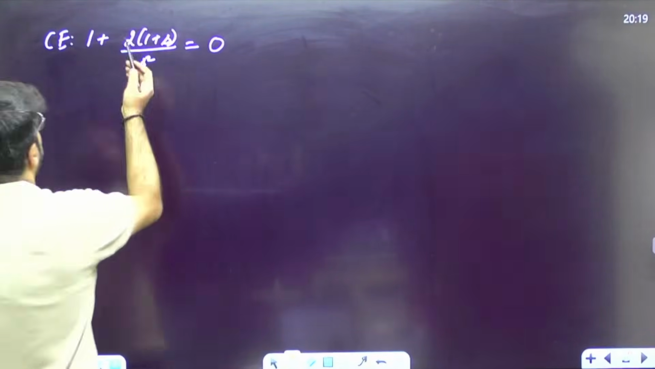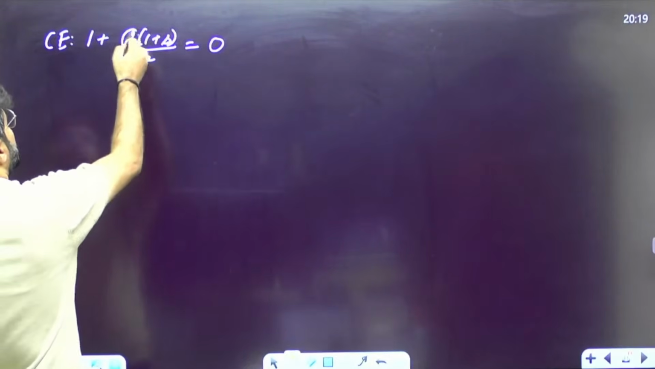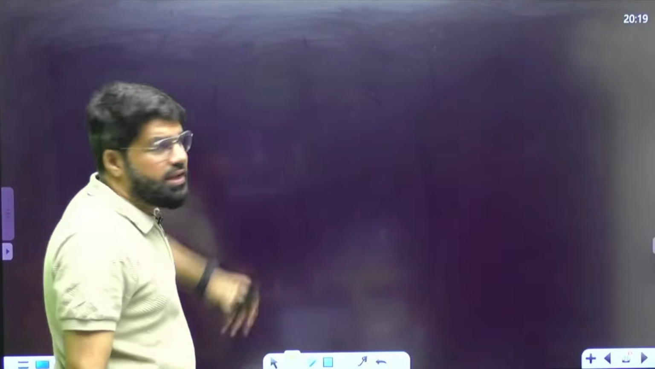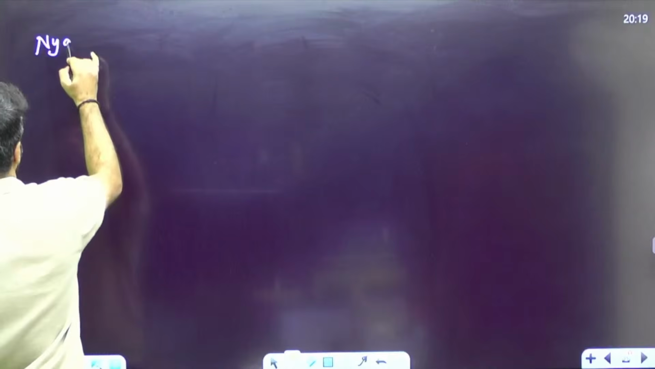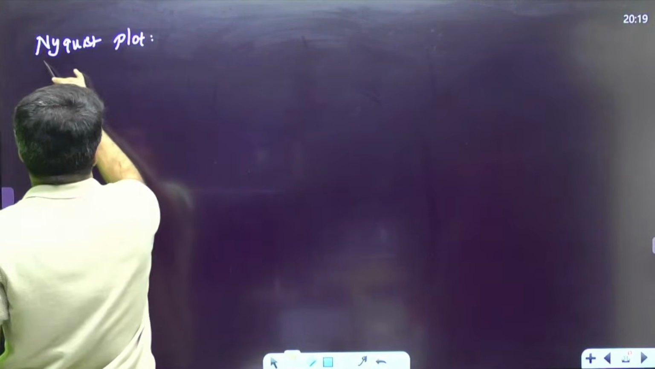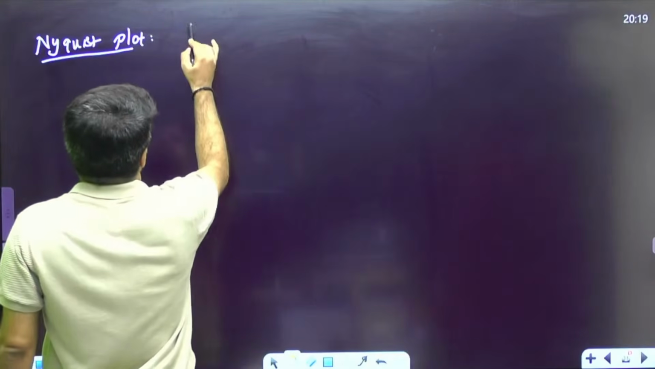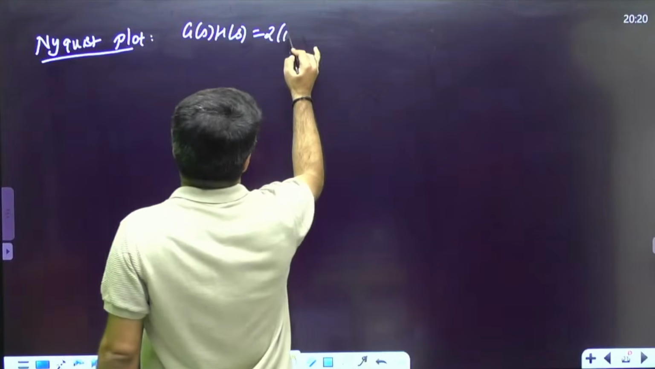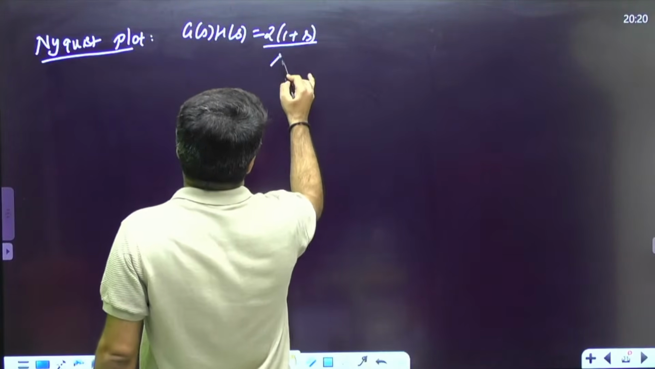Right. The gain currently is 2. Gain margin is all about how much gain you can increase for the system. First, I will draw the Nyquist plot and then we will come to this characteristic equation also. Nyquist plot. What is the G(s)H(s) given to me? It is 2(1+s)/s².